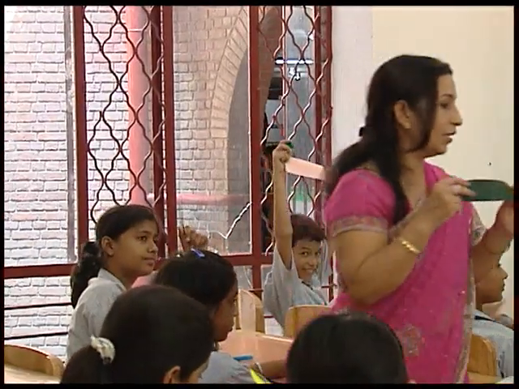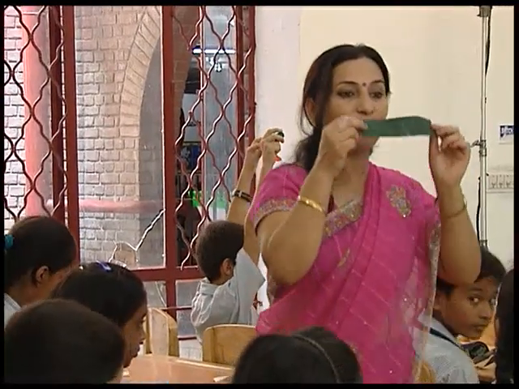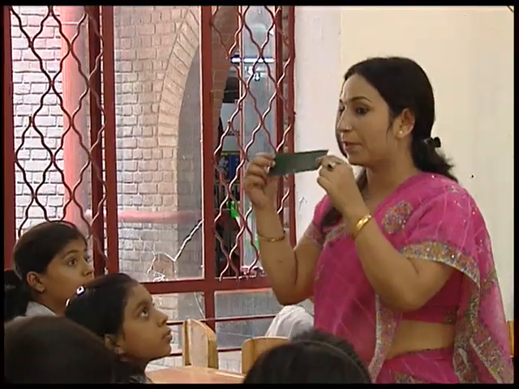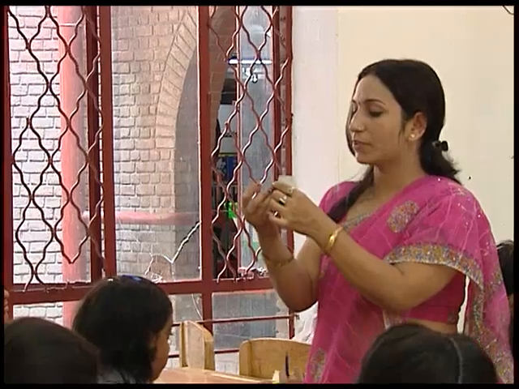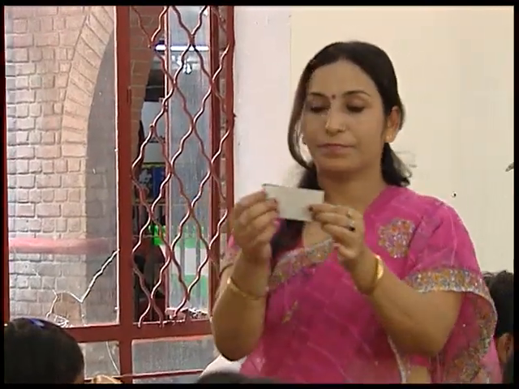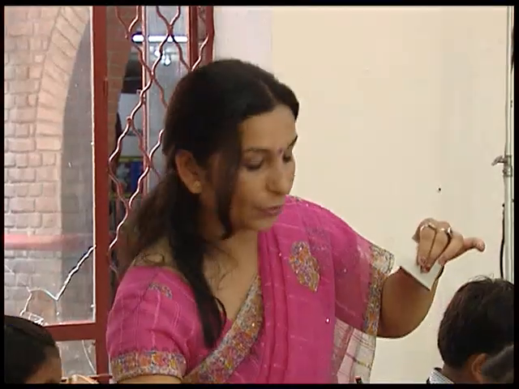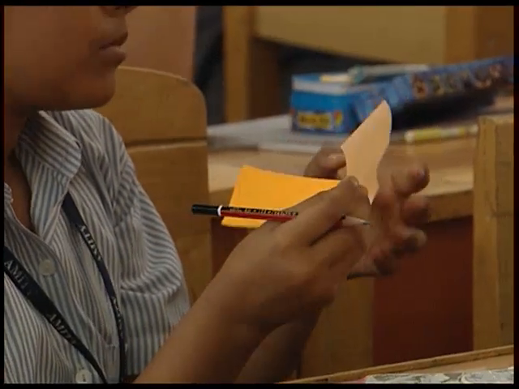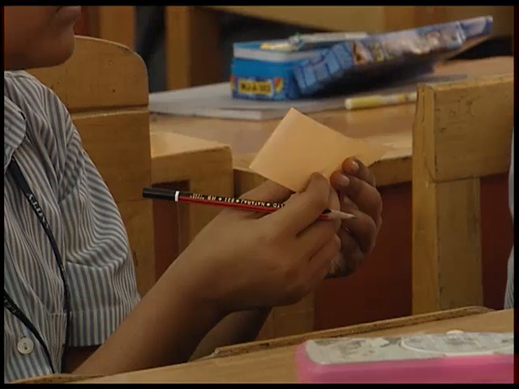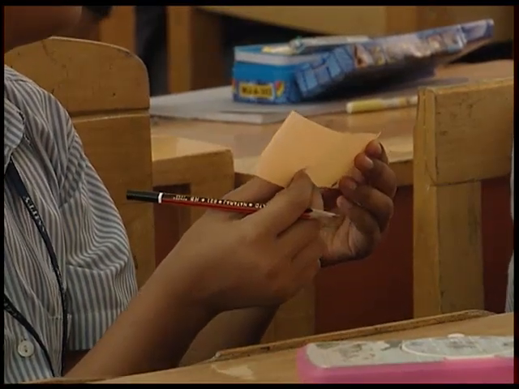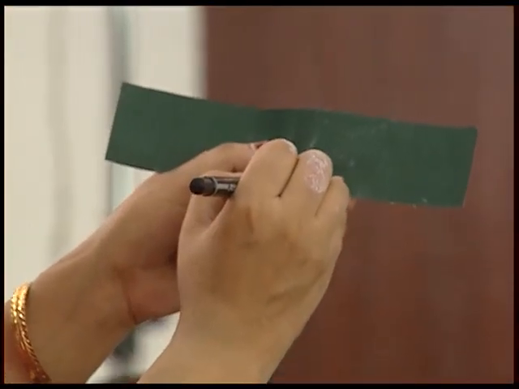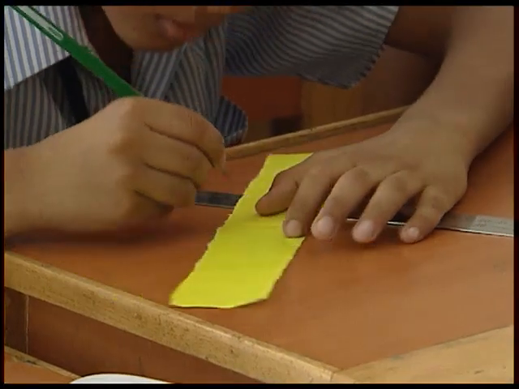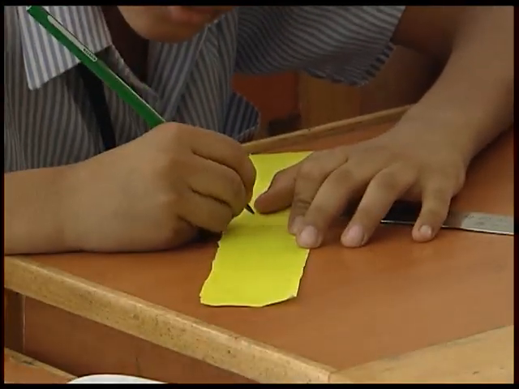Okay. Now children, first of all, we will fold this paper strip into two equal halves. Fold it into two equal halves now like this. Have you done it? Press it. Okay, now open it. Do you see a crease? Okay, now let us mark this crease as 0. Mark this crease as 0 like this.